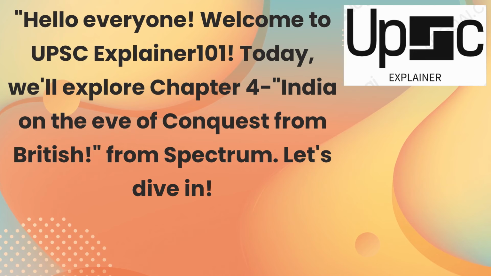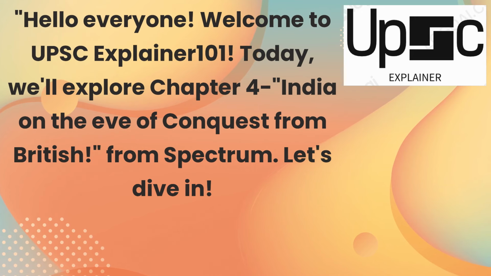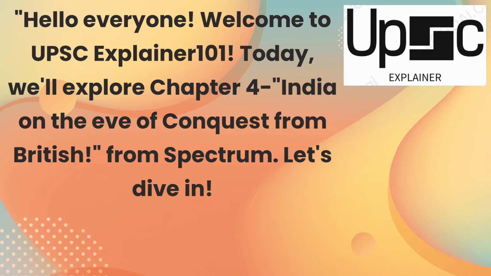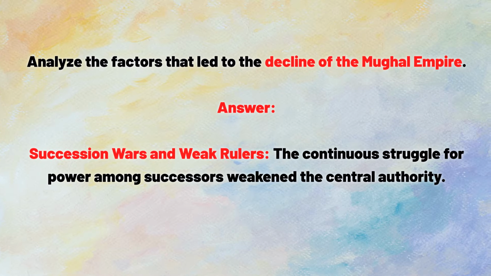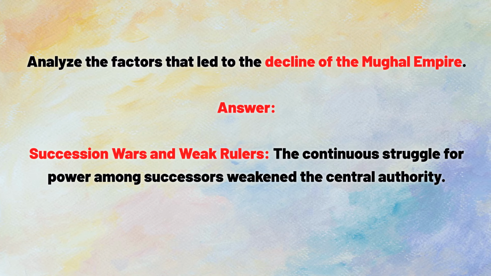Today, we'll explore Chapter 4, India on the Eve of Conquest from Spectrum. Let's dive in. Analyze the factors that led to the decline of the Mughal Empire. Answer: succession wars and weak rulers.